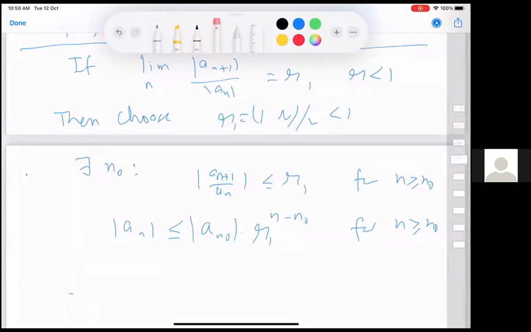For n0 fixed, if you take the summation of r1 to the power n minus n0, n bigger than or equal to n0, that is finite, a geometric series. And that proves that summation mod a_n is finite. Because this is convergent and the sum of mod a_n from n equal to n0 to infinity converges, and then finitely many terms you add, and therefore summation mod a_n converges.